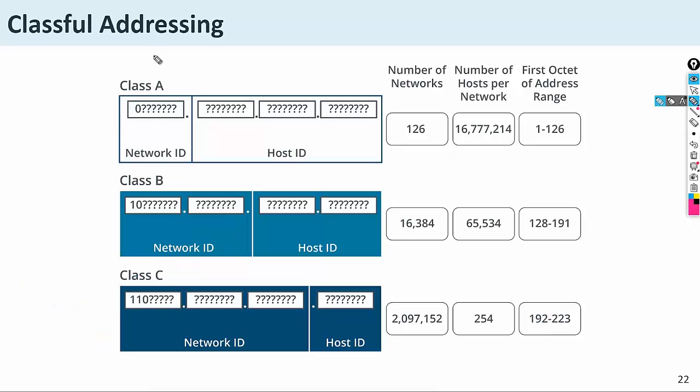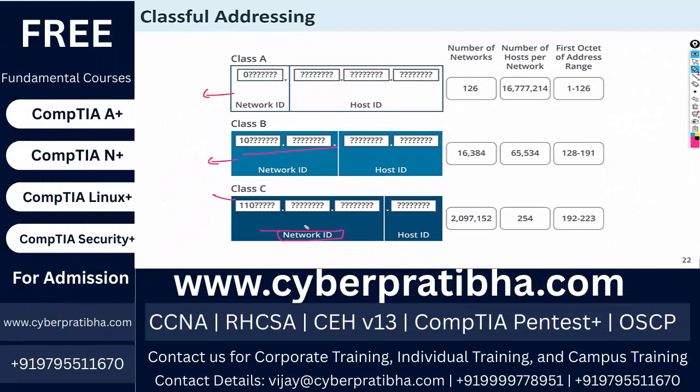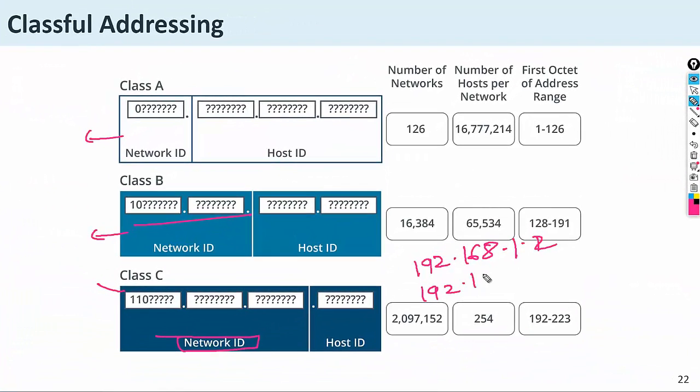In class A, the first octet is considered as the network ID. In class B, the first 2 octets are considered as the network ID, and in class C, the first 3 octets are considered as the network ID. So what is the meaning of this? Here is one IP address, 192.168.1.2, and here is another IP address, 192.168.2.1.